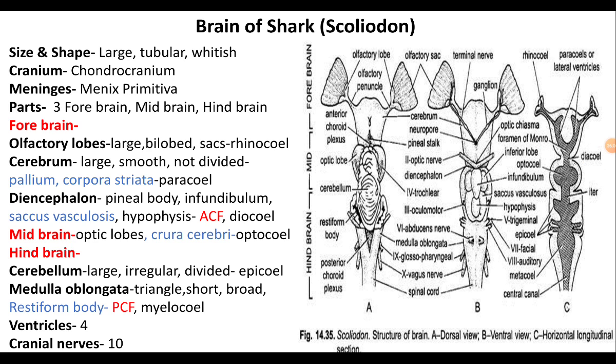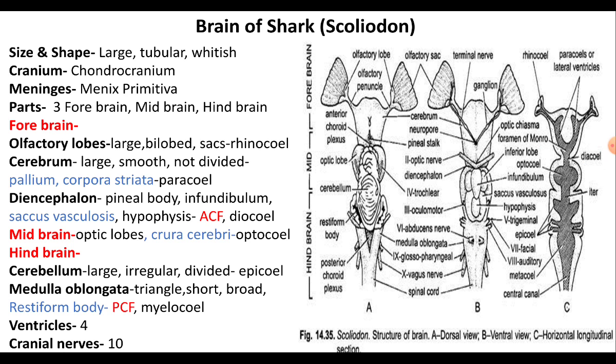Hindbrain. The hindbrain comprises the cerebellum and the medulla oblongata. Cerebellum. In shark, the cerebellum is large, elongated, and well developed. It overlaps the optic lobes in front and part of medulla oblongata behind. The dorsal surface of the cerebellum possesses numerous irregular convolutions, and two deep transverse furrows divide the cerebellum into three lobes, and a median longitudinal furrow divides the cerebellum into right and left halves. Cerebellum encloses a large cavity called epicele.